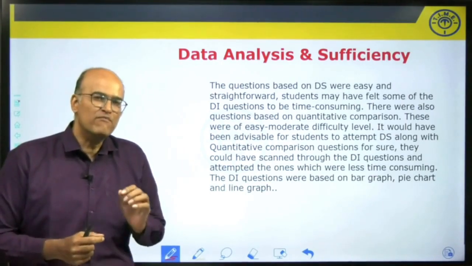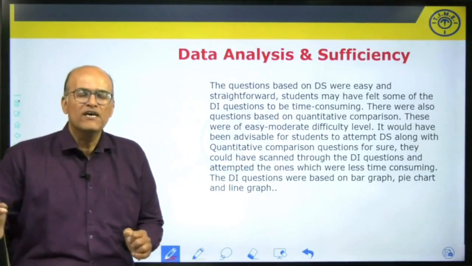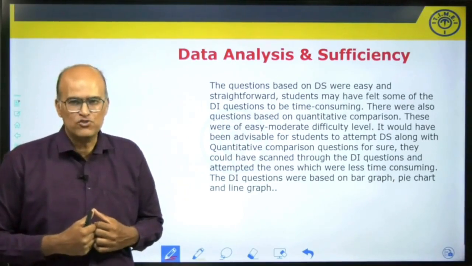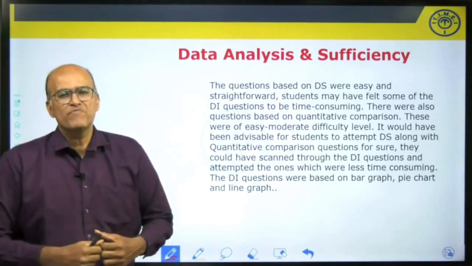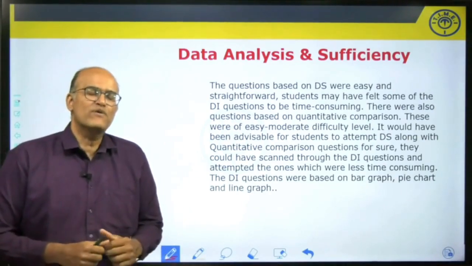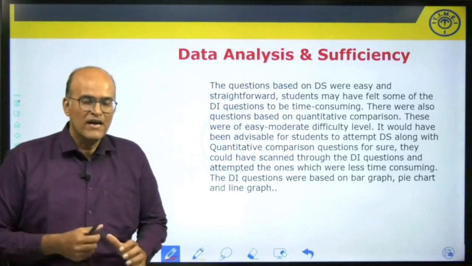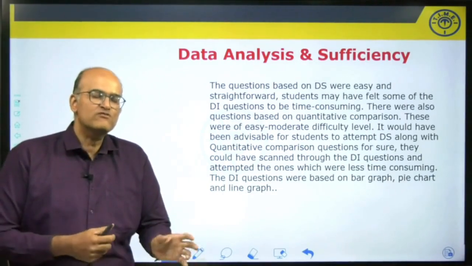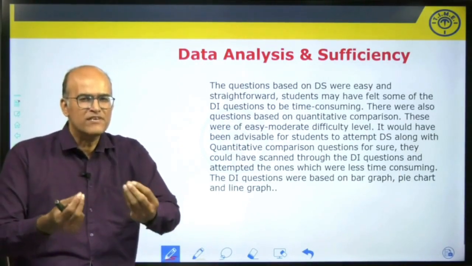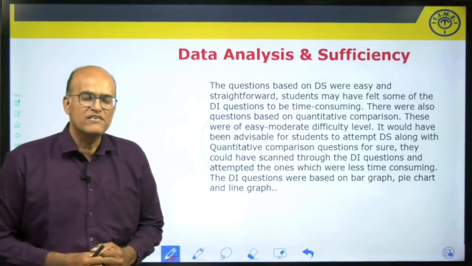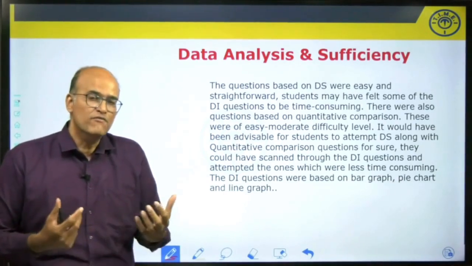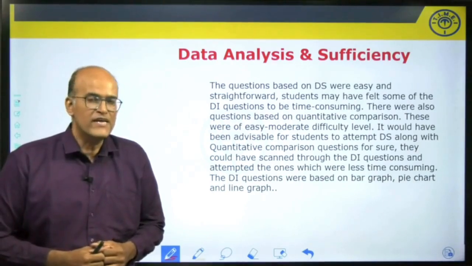So probably it would have made sense for students to have gone through the DI questions, and they should have carefully handpicked some of the ones which could have been slightly easier to solve in less amount of duration. Finally, there were 5 questions based on quantitative comparison also. These questions were must attempt. They simply tested basic understanding of the student and basic mathematical operations. As long as the student is able to do them comfortably, they would have been able to manage those questions very easily.